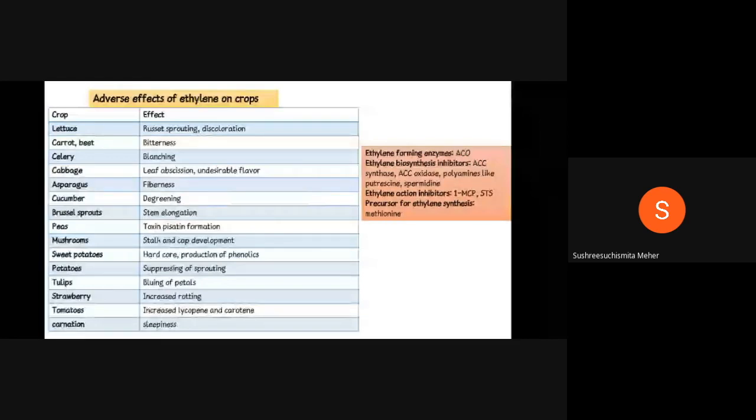And coming to precursor of ethylene, it's methionine. So you should get to know which are the precursors of auxin, which are the precursors of gibberellin, of cytokinin, ethylene. You make one column and just go through it because it's also a very important question. You can expect in a match-the-following, like which is the precursor of which compound. It is also a very important question.